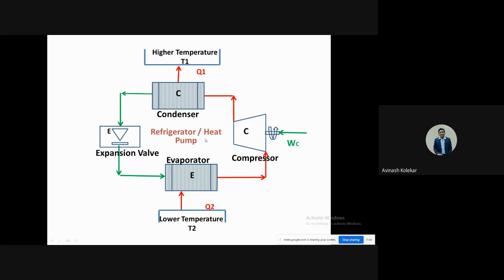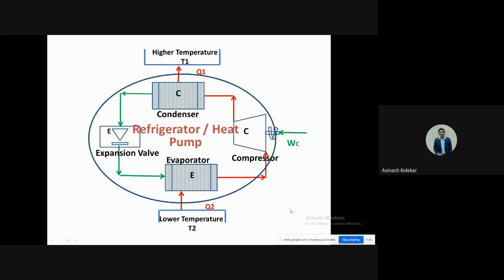While in the case of a heat pump, the condenser is used for heating the room, while the evaporator is used for taking the heat from the atmosphere. And in this case, you are transferring the heat from lower temperature to higher temperature with the help of these four components. So this is the refrigerator and heat pump concept.